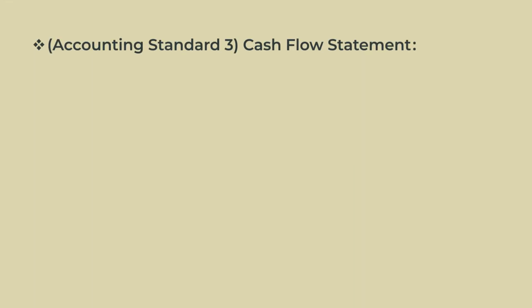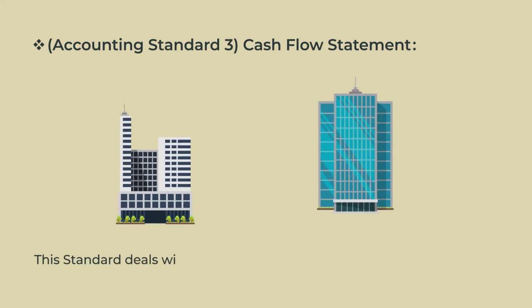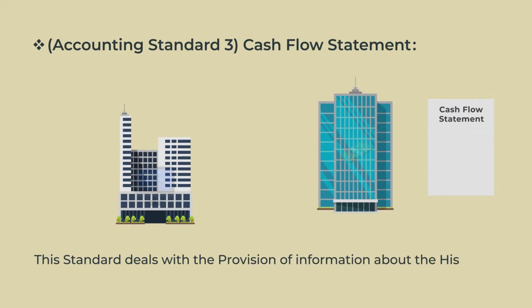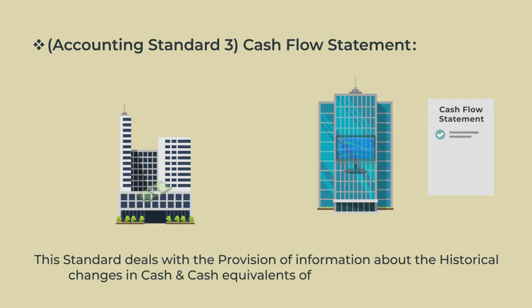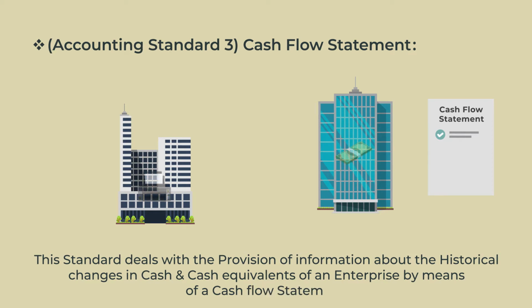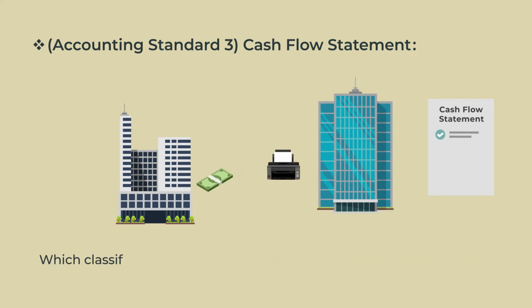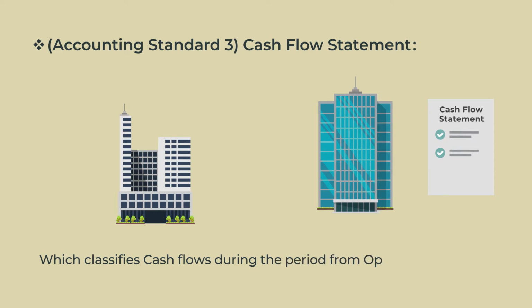Accounting Standard 3. Cash flow statement. This standard deals with the provision of information about the historical changes in cash and cash equivalents of an enterprise by means of a cash flow statement which classifies cash flows during the period from operating, investing and financing activities.